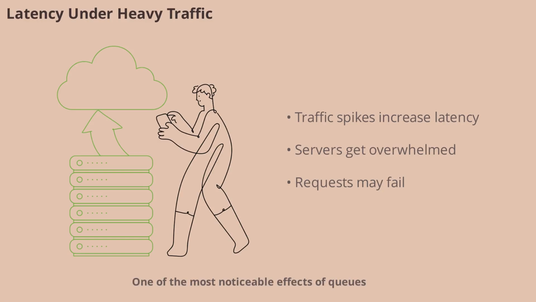One of the most noticeable effects of queues is the sudden increase in latency when traffic spikes. For example, if a web server is comfortably handling requests, everything feels fast. But when the number of incoming requests exceeds what the server can process, latency jumps. Users experience delays, and sometimes requests fail altogether. This isn't because the server is broken. It's simply overwhelmed by the volume, and requests are forced to wait their turn.